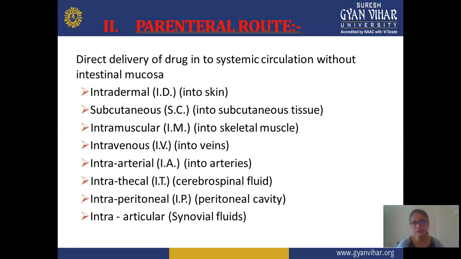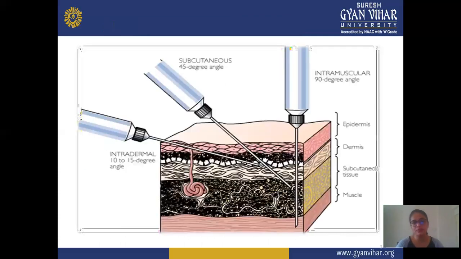And next is intra-arterial. It is also known as IA, and in this the drug is administered into arteries. The next is intrathecal, also known as IT, and the drug is administered into the cerebrospinal fluid. Intraperitoneal is also known as IP, and the drug is administered into the peritoneal cavity. And intra-articular is the synovial fluid: drug administration takes place in the synovial fluid. So these are all the parenteral routes. Now we discuss them one by one.